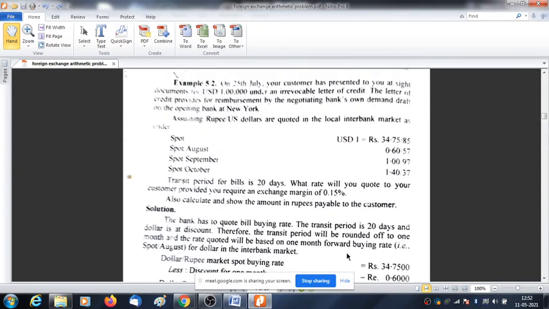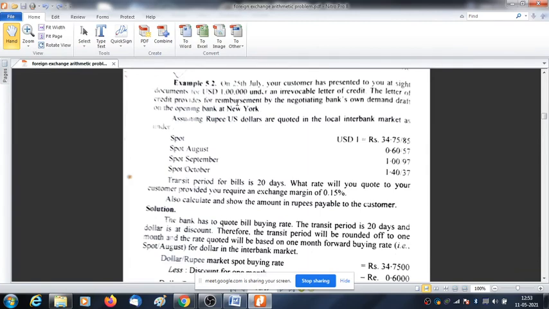First, see the basic point. First, you have US dollar. The US dollar is presented by your customer. So you need to purchase it or sell the dollar. Your customer has presented a US dollar of 1 lakh. So in that case, either you are purchasing the dollar or selling the dollar. First you tell me.